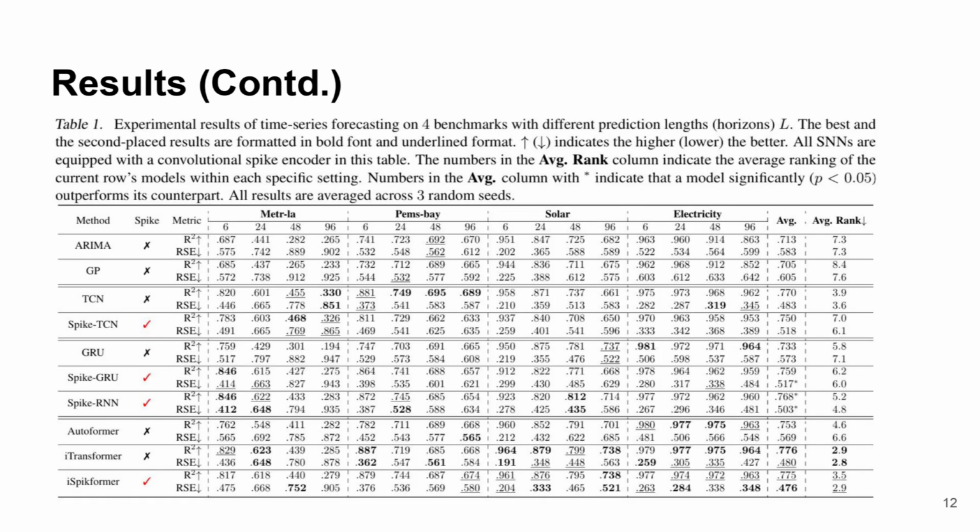So we have our result table here. We'll be comparing different ANNs and their respective SNN counterparts. Here the best and second best results are in bold, and it is very evident that SNN models are comparable with some of the best traditional models out there. Under certain settings, Spike-former and Spike-RNN outperform some of the ANNs as well. On top, we can see 6, 24, 48 and so on. Those are the prediction lengths, or L.